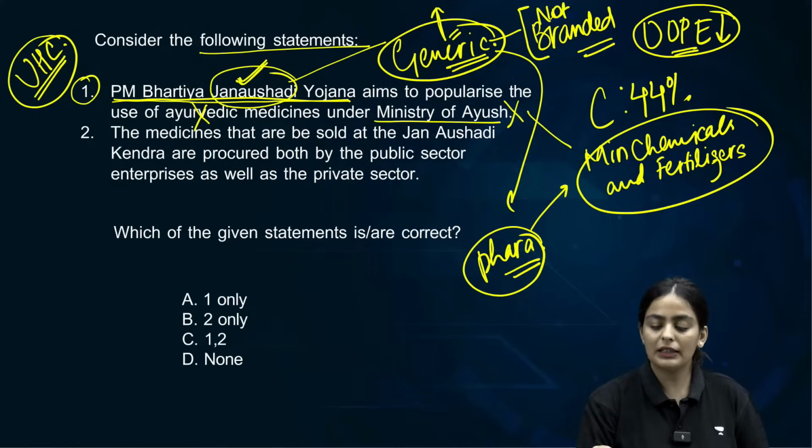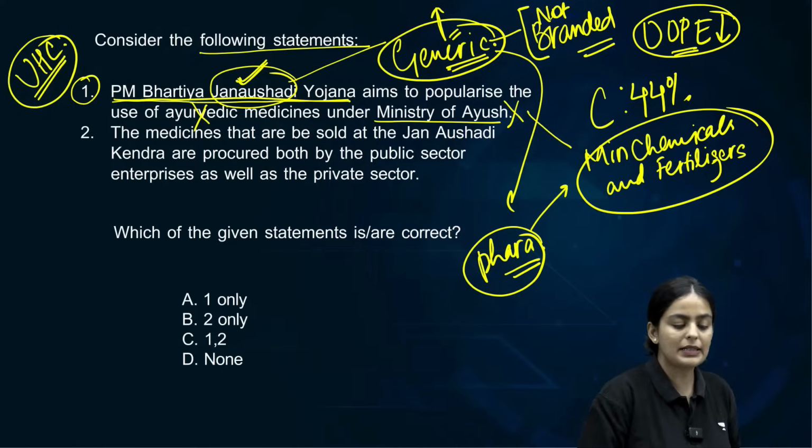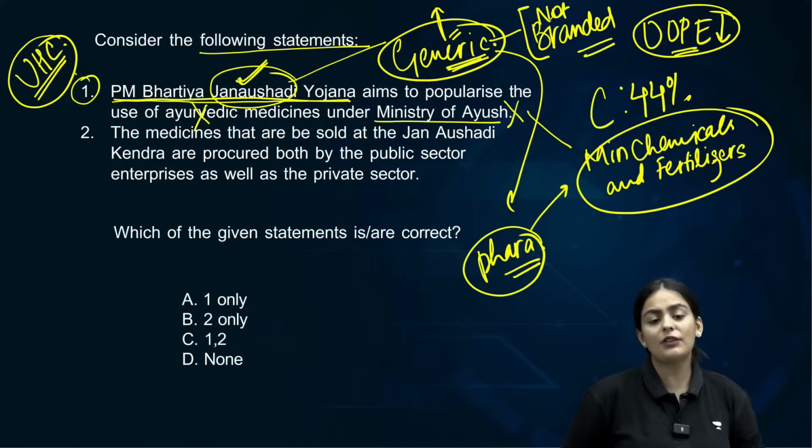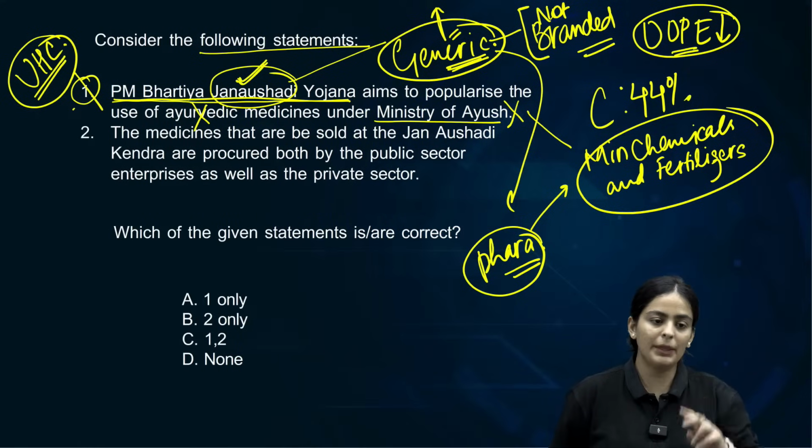So that is why increase the production of generic medicines. So that is statement 1. It is incorrect because of the objective, incorrect also because of the ministry.